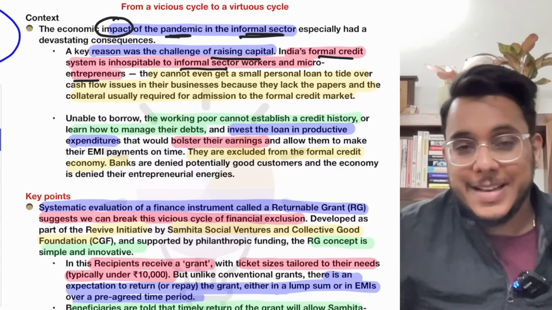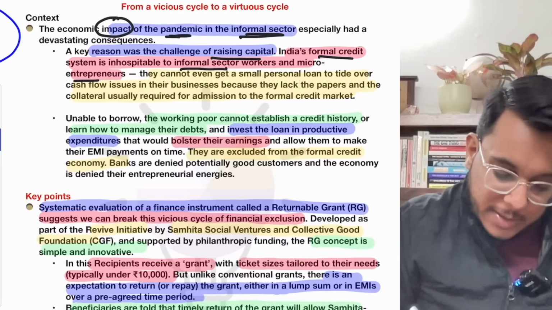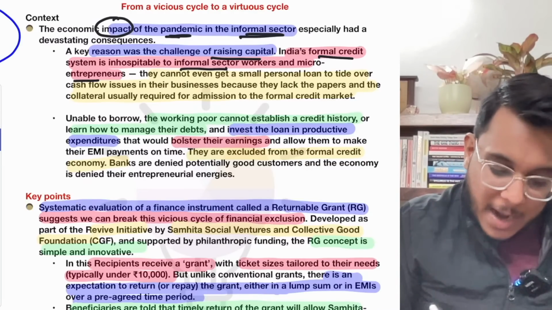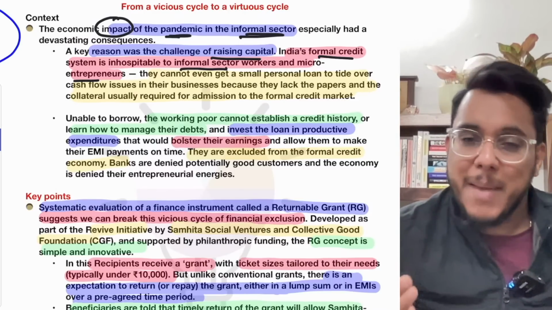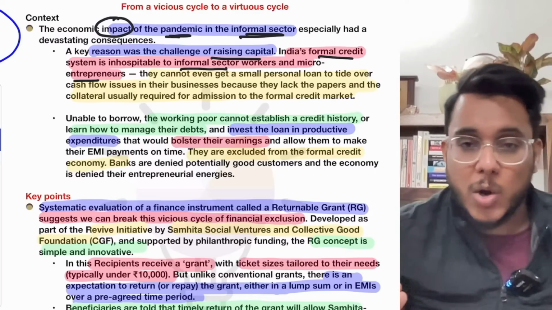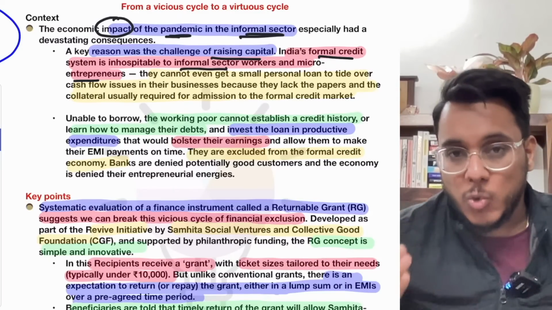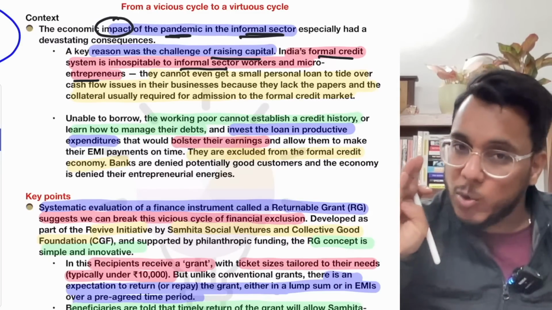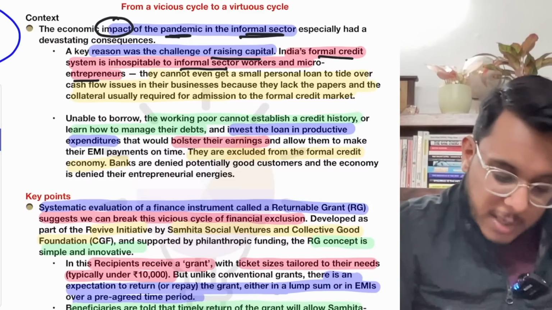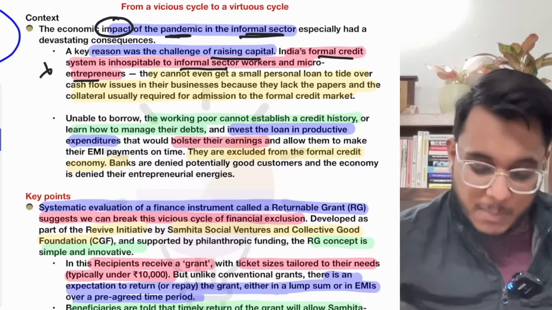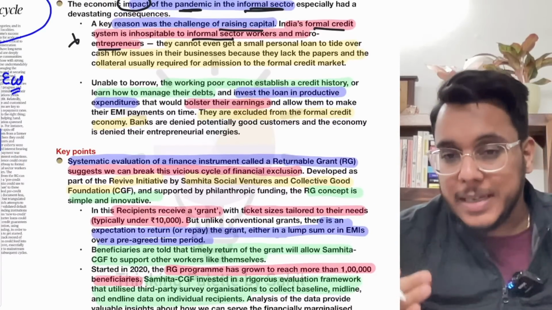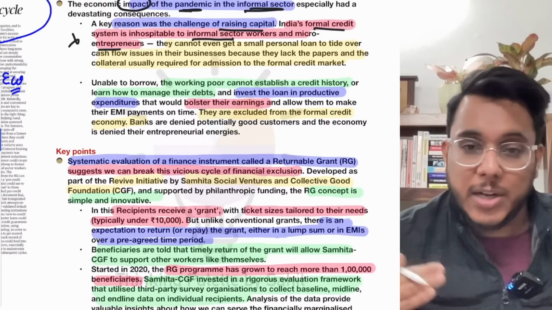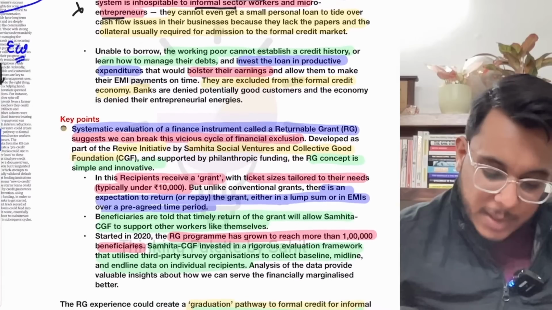Why? Number one, they don't have a credit history, and because they don't have a credit history, the banks are reluctant. Secondly, many a time they don't even have the collateral to stake for the loans. So they don't have credit history, they don't have collateral, and therefore the formal institutions are not giving them money. In that situation, they are dependent on money lenders, who offer them money at exploitative interest rates.